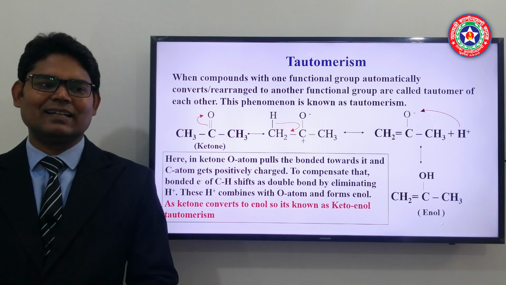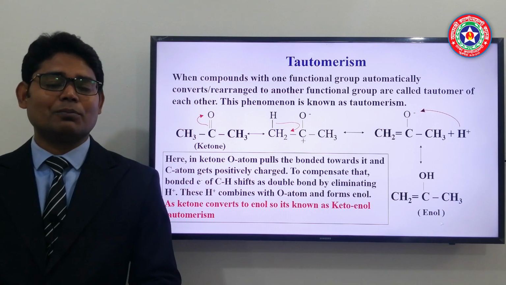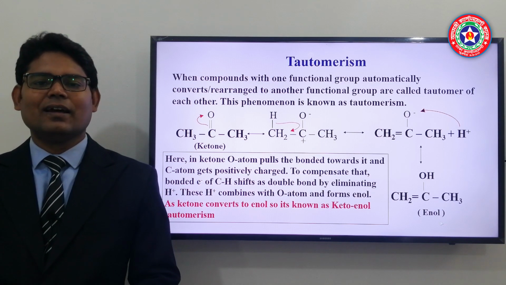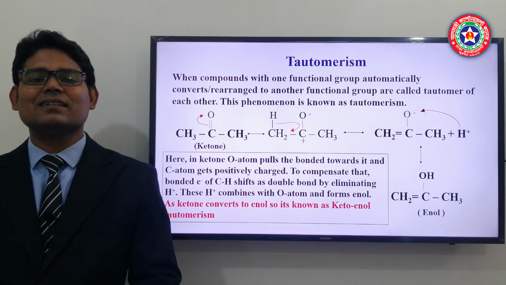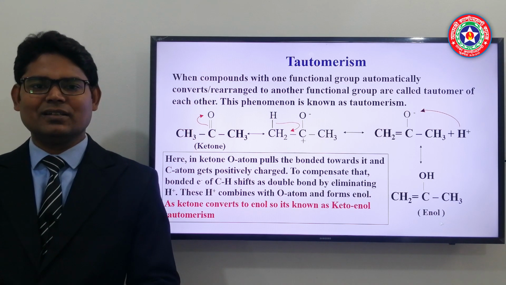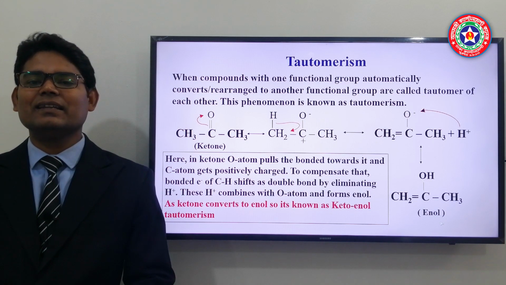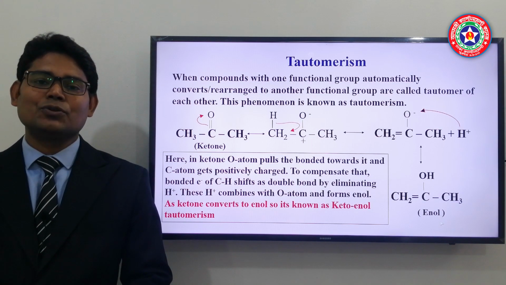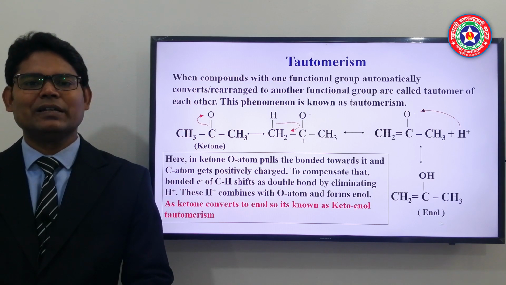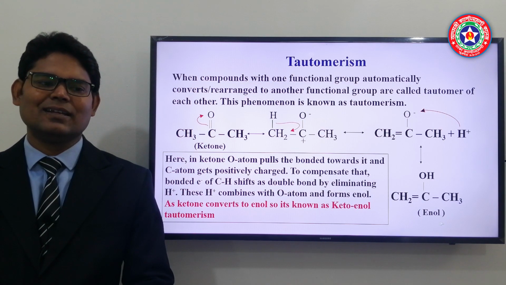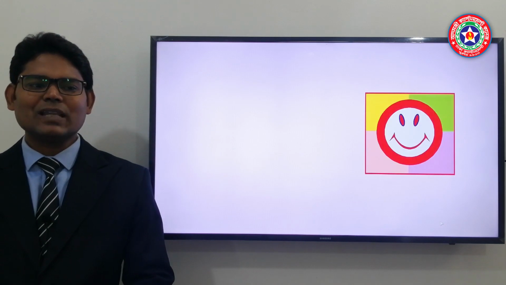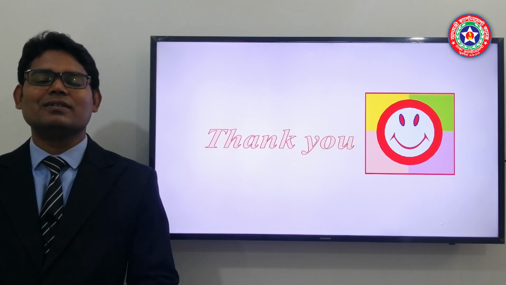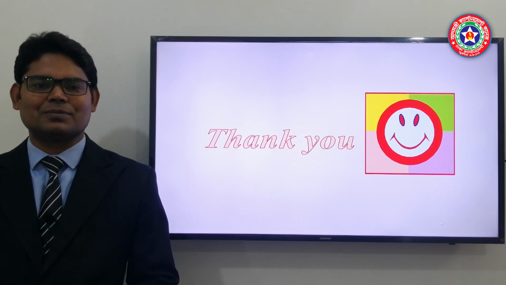What I just said, that due to more electronegativity oxygen pulls the bonded electron, so oxygen gets negatively charged, carbon atom gets positively charged. To compensate that positive charge, carbon takes the bonded electron of the neighbor hydrogen and eliminates it as a proton, and finally this proton combines with the negative oxygen again and converts to enol. Here ketone automatically converts to enol, that's why it is known as keto-enol tautomerism. It was all about our today's class, and in the next class we will discuss elaborately about stereoisomerism.